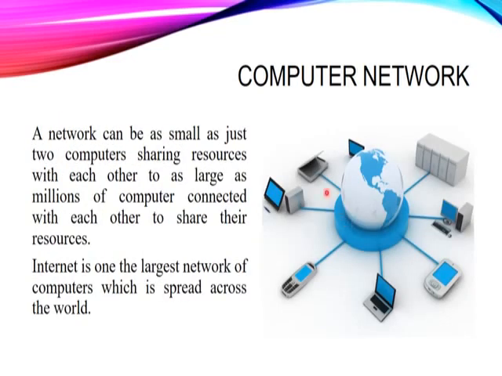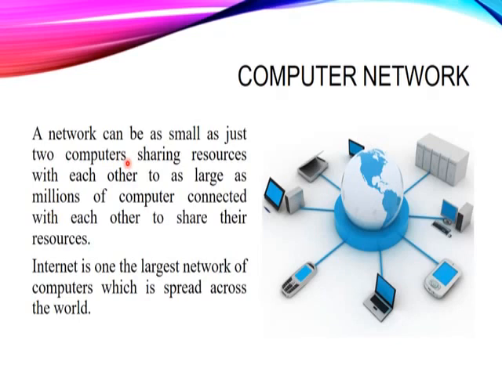Now, a computer network can be as small as just two computers. Suppose you are sharing some files between two computers. For that you can use ShareIt. That ShareIt is also a type of network that we are creating. Suppose you are using Bluetooth in your old phones for sharing files. That Bluetooth will also help you create a network.